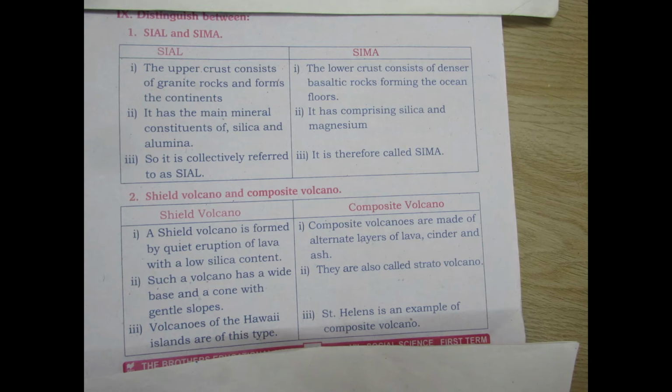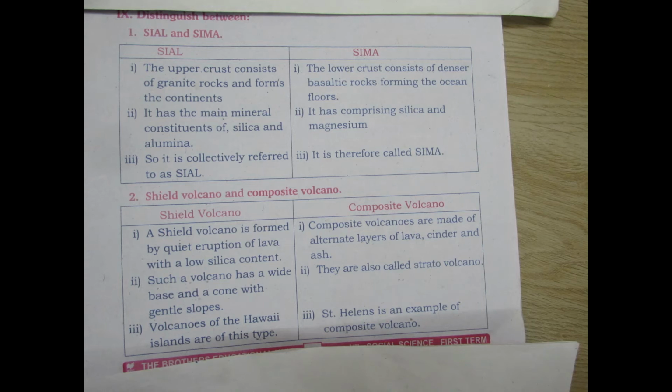Second distinguish question: shield volcano and composite volcano. First point, for shield volcano: a shield volcano is formed by quiet eruption of lava with a low silica content.